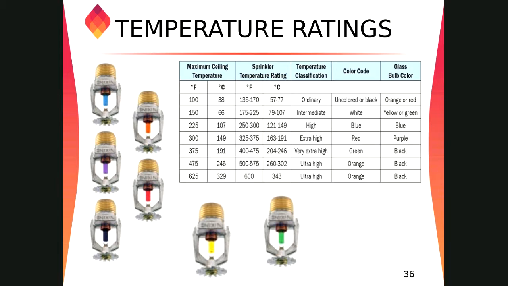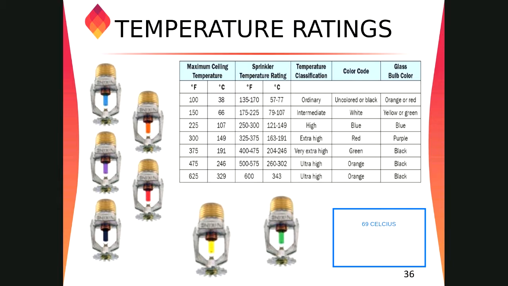The first one, the ordinary temperature classification, which comes between 57 to 77 degrees Celsius, we install in offices, schools, inside a building and built environment. Normally, the sprinkler comes under a rating of 69 degrees Celsius. We install 69 degrees Celsius in offices, residential complexes, commercial complexes, inside buildings where the maximum ceiling temperature is below 69 degrees Celsius.